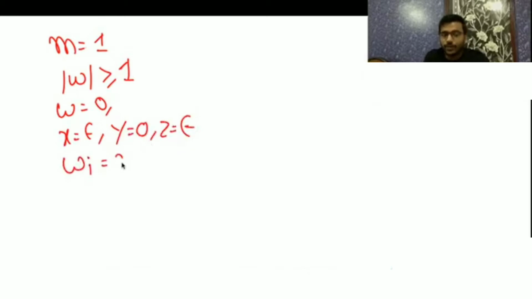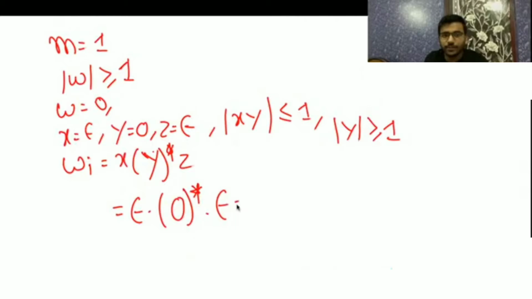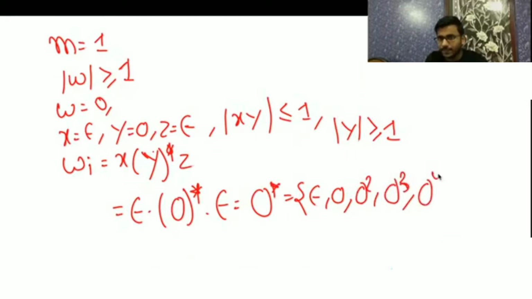So w is going to be xyz. Now see, length of xy is 1, which is smaller than or equal to 1, fine. And y can't be null, length of y is greater than or equal to 1, fine, it is also true. So x is going to be epsilon, y is going to be 0 whole star, z is going to be epsilon, so it is going to give 0 star only, epsilon, 0, 0 2, 0 3. So whatever new string you are getting is in the language.